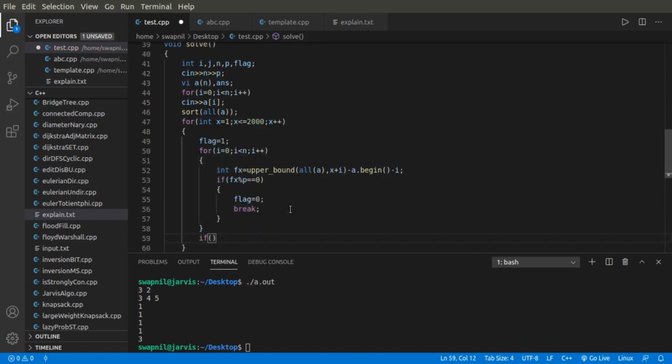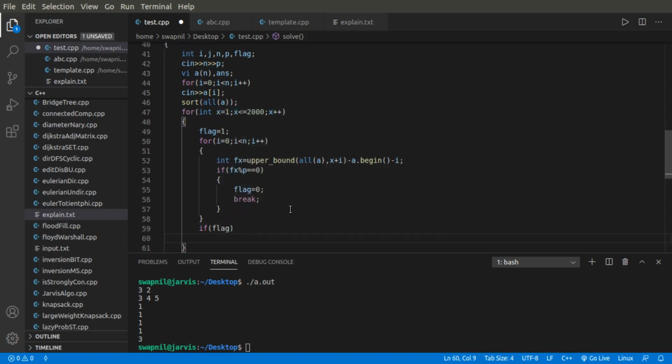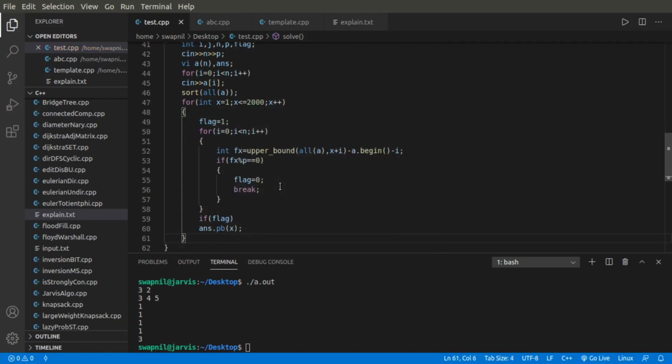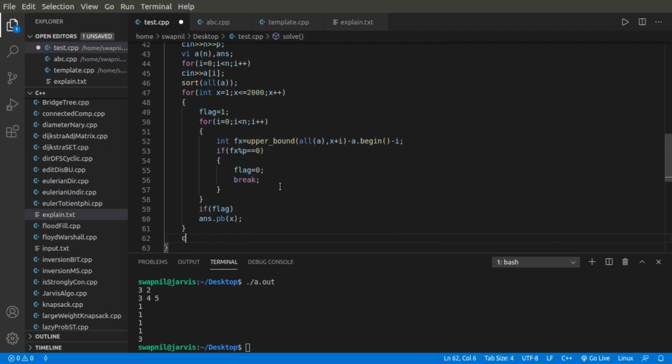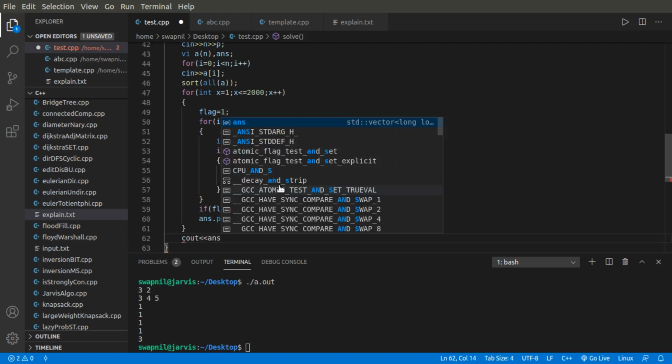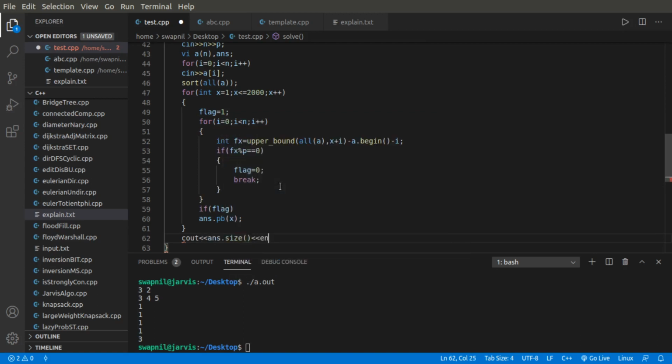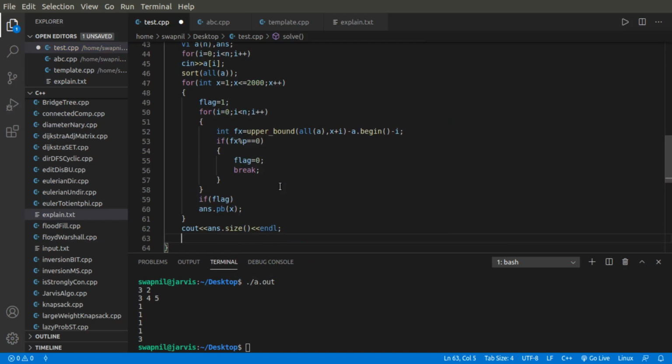And if my flag is true, which means there is no such battle in which the total number of permutations is divisible by p, then I'll just push back this value of x, which is a good integer. At last I'll print the size of my array of good integers, and I'll print my answer array, and there will be an endl over here.